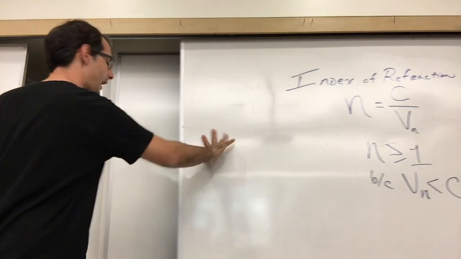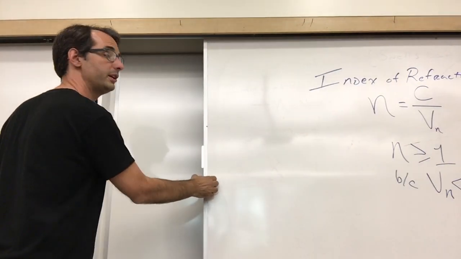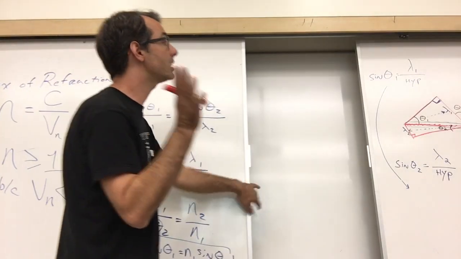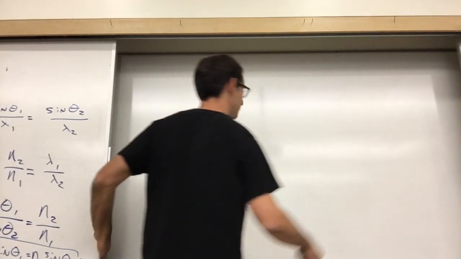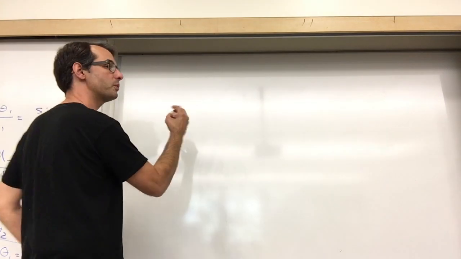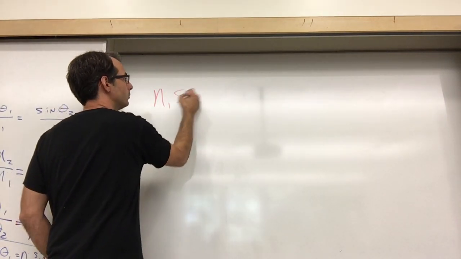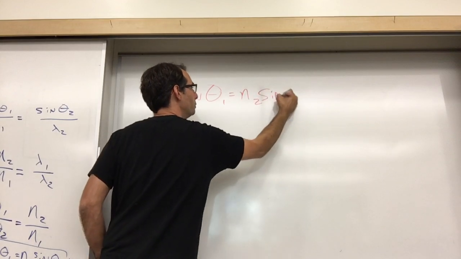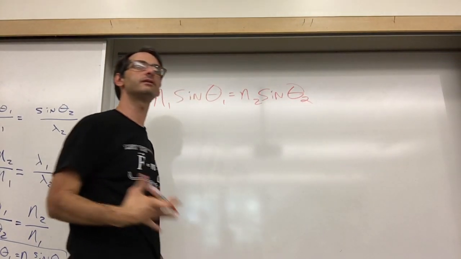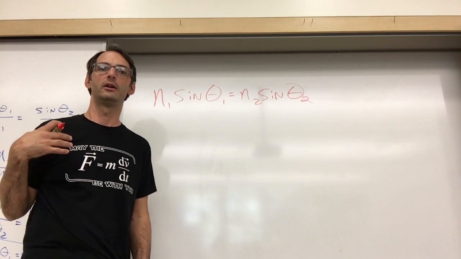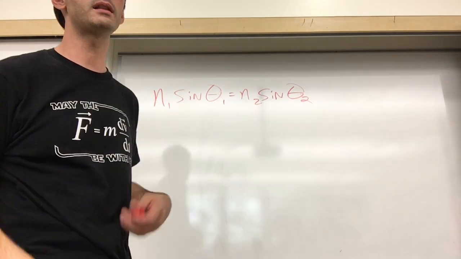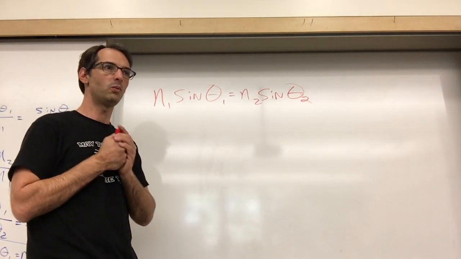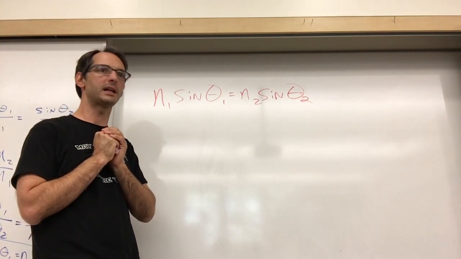So how do you think we can get the index of refraction? We have this thing we're claiming is true, a mathematical claim that this is a true statement. We're going to prove this by experiment. That's what physics is. Physics is about looking for data that agrees with a mathematical model. There's our math model. What do you think the best way to validate this math model might be?